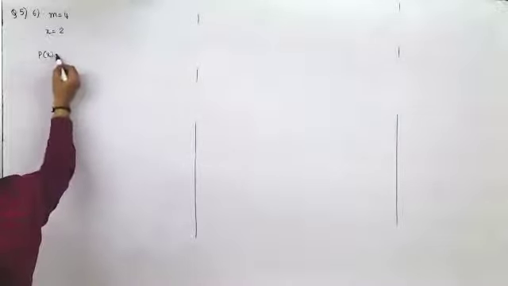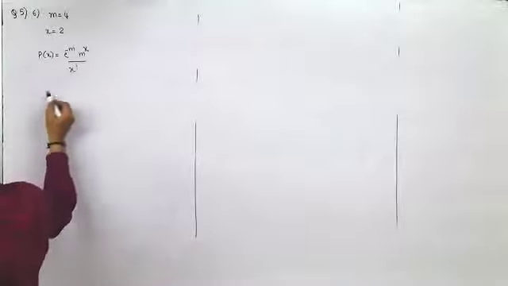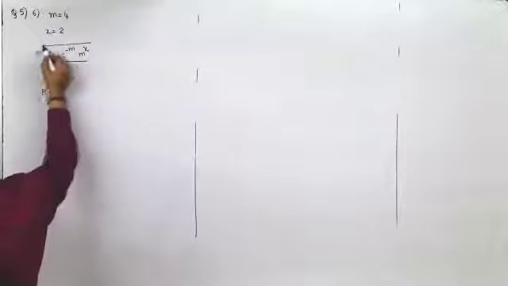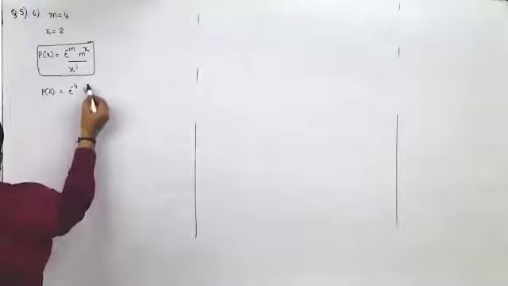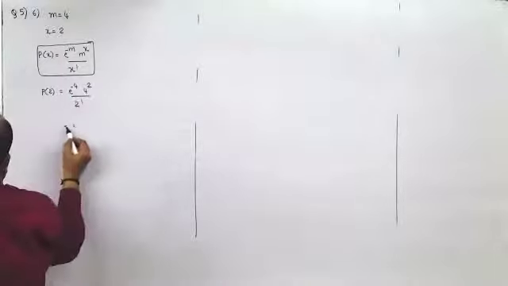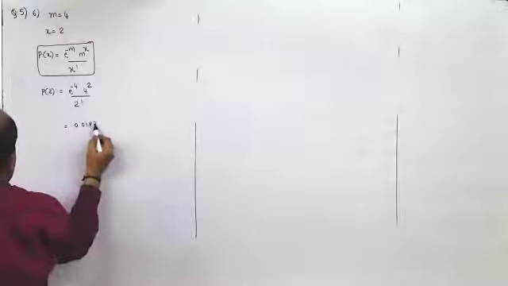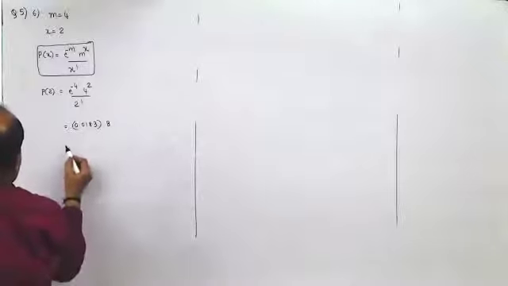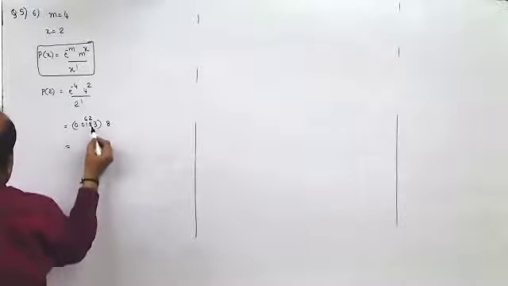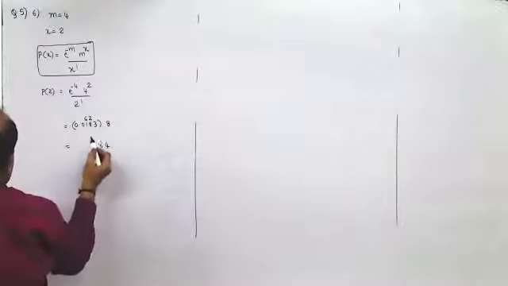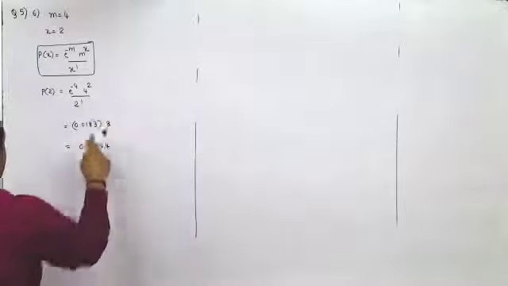First of all, P of x is e raised to minus m into m raised to x upon x factorial. So P of 2 is e raised to minus 4 into 4 raised to 2 upon 2 factorial. E raised to minus 4 is 0.0183 into 16 upon 2, that is 8. So 8 3s are 24, 8 8s are 64 to 66. 8 plus 6 is 14, and this is 0.1464.